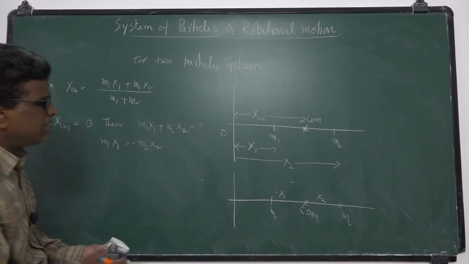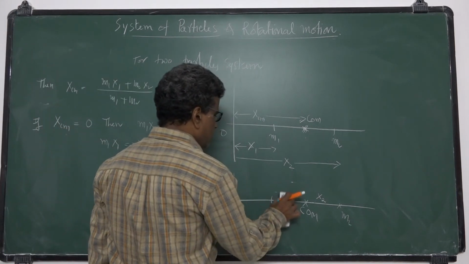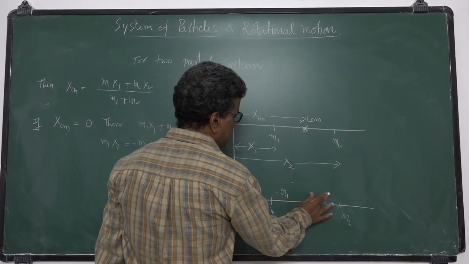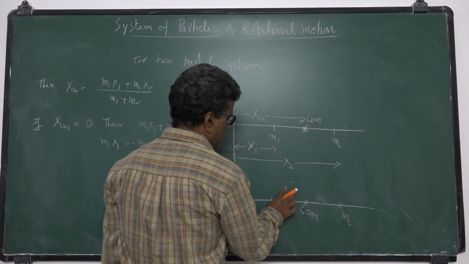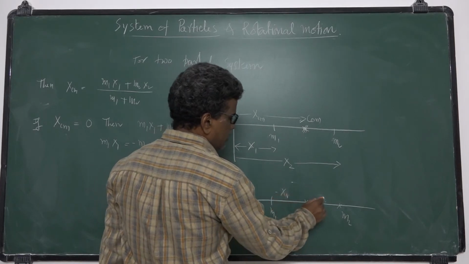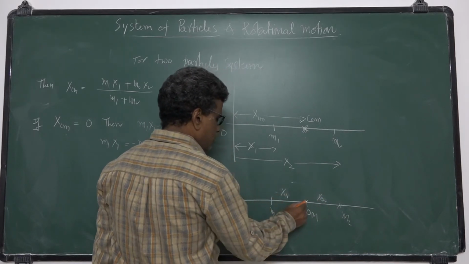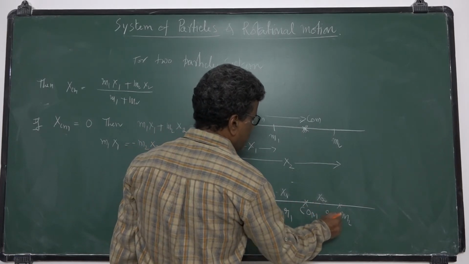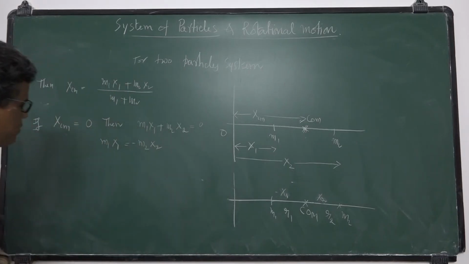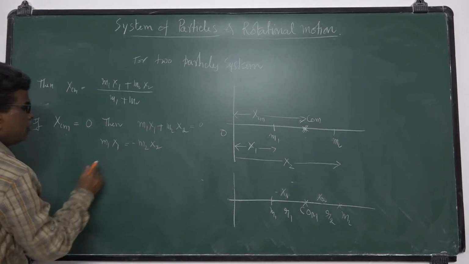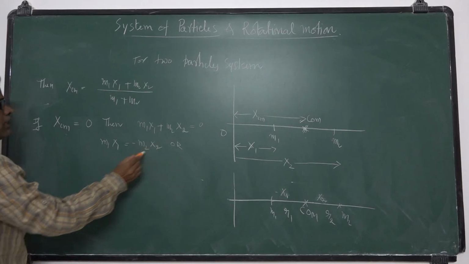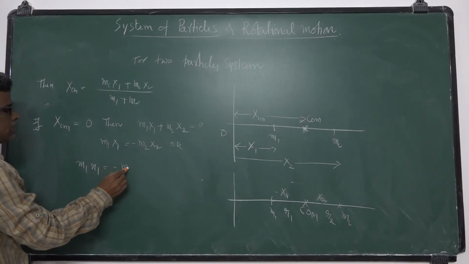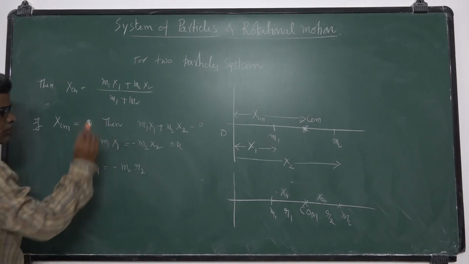I take these distances as position vectors r1 and r2, so I can write M1 r1 is equal to minus M2 r2.